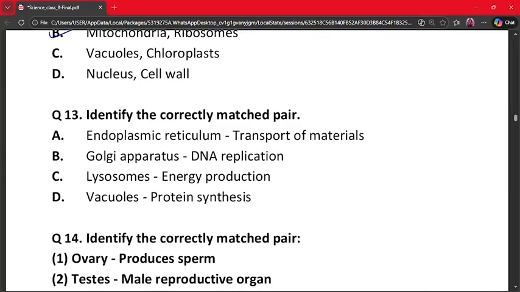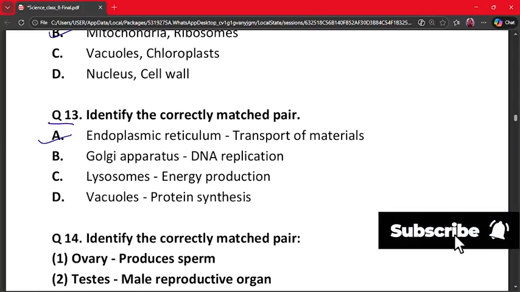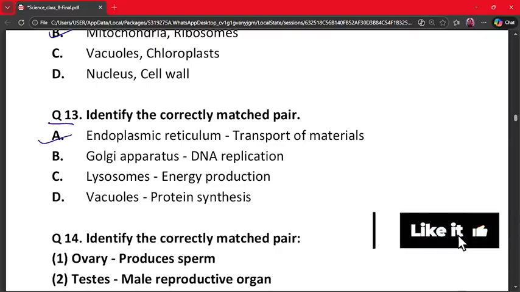Our next question is question number 13. Identify the correctly matched pair. A. Endoplasmic reticulum, transport of materials. B. Golgi apparatus, DNA replication. C. Lysosomes, energy production. D. Vacuoles, protein synthesis. Our correct answer is option A, because endoplasmic reticulum helps in transport, while Golgi does not replicate